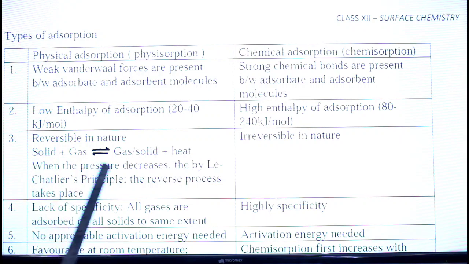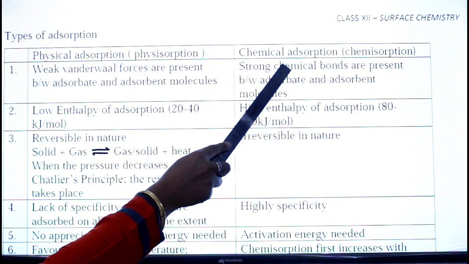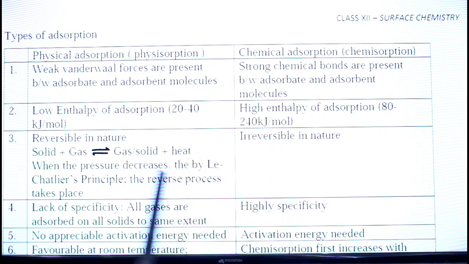Also, in case of gas we need pressure, so when the pressure decreases, the gas will move out of the solid, and this happens according to Le Chatelier's principle. The reversible process occurs. In case of chemisorption, as chemical bonds are formed, it is irreversible in nature.